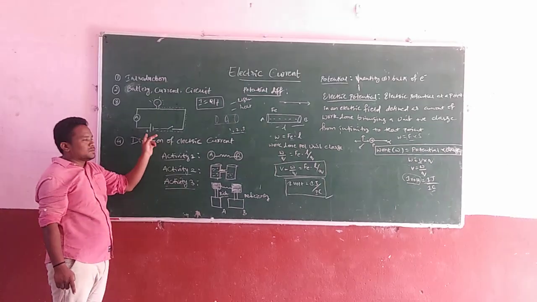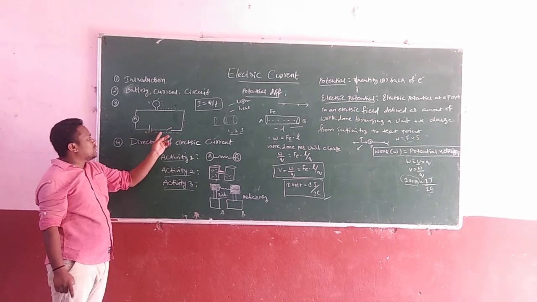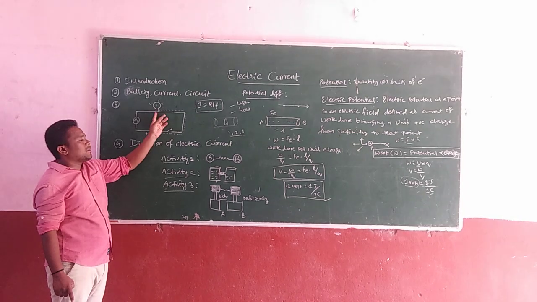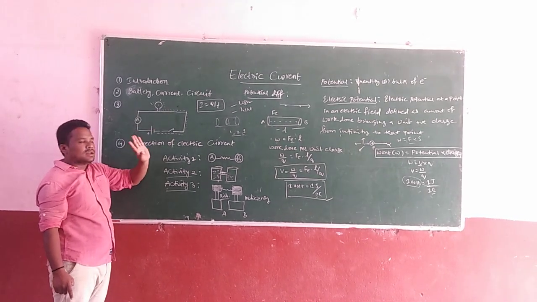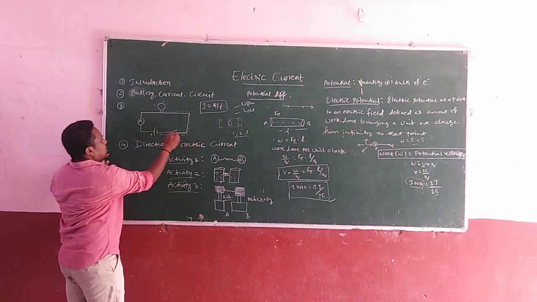When we remove this battery, what happens? There is no energy source, so the flow of electrons is impossible. In this situation the bulb will not glow.